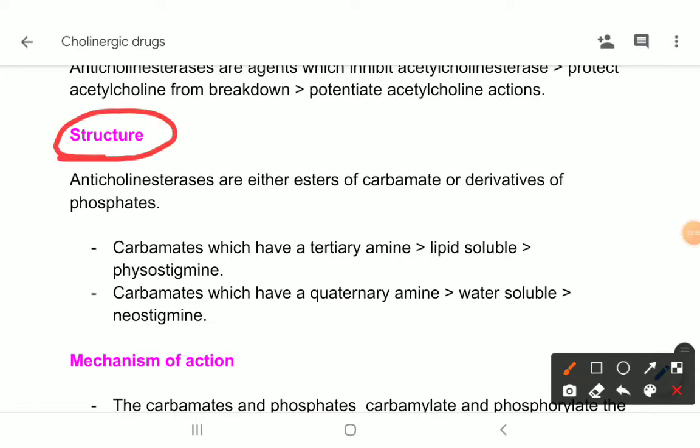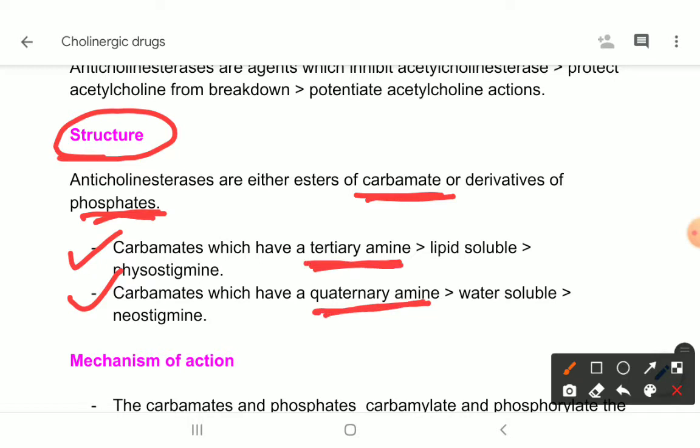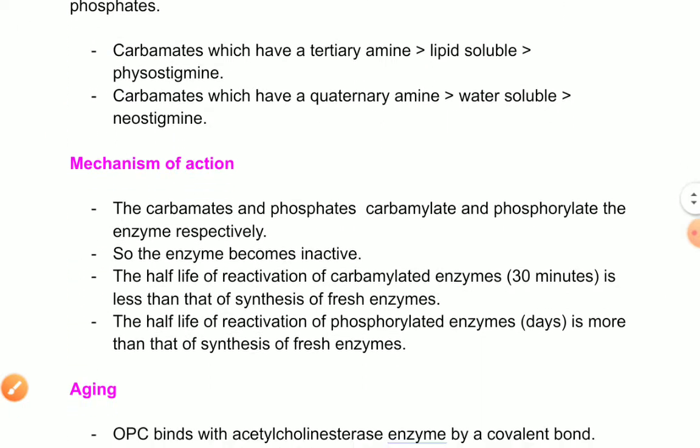Anticholinesterases are either derivatives of carbamates or phosphates. Now carbamates can be divided into two types: carbamates which have a tertiary amine and carbamates which have a quaternary amine. The tertiary amine containing carbamates are usually lipid soluble, so they can cross the blood brain barrier, for example physostigmine. And the quaternary amine containing carbamates are water soluble, so they cannot cross the blood brain barrier, for example neostigmine.